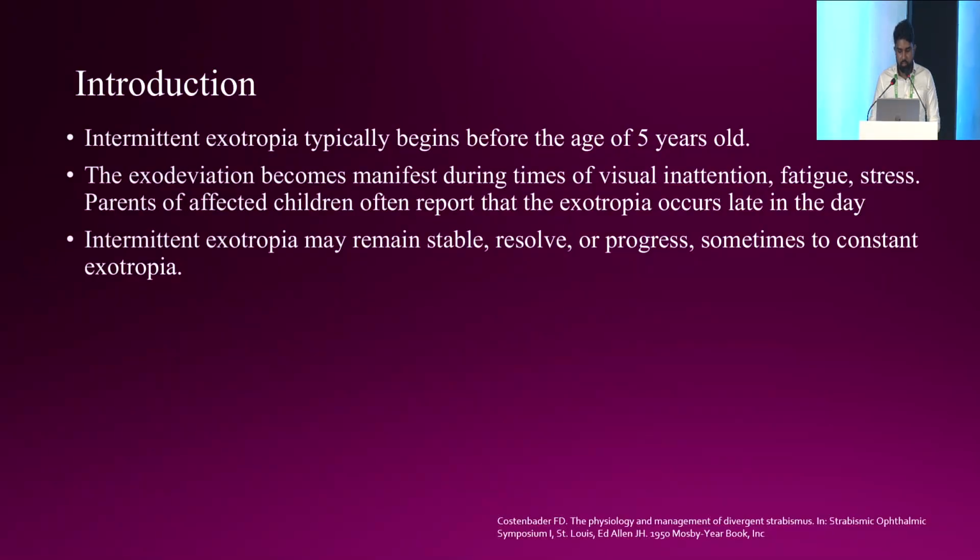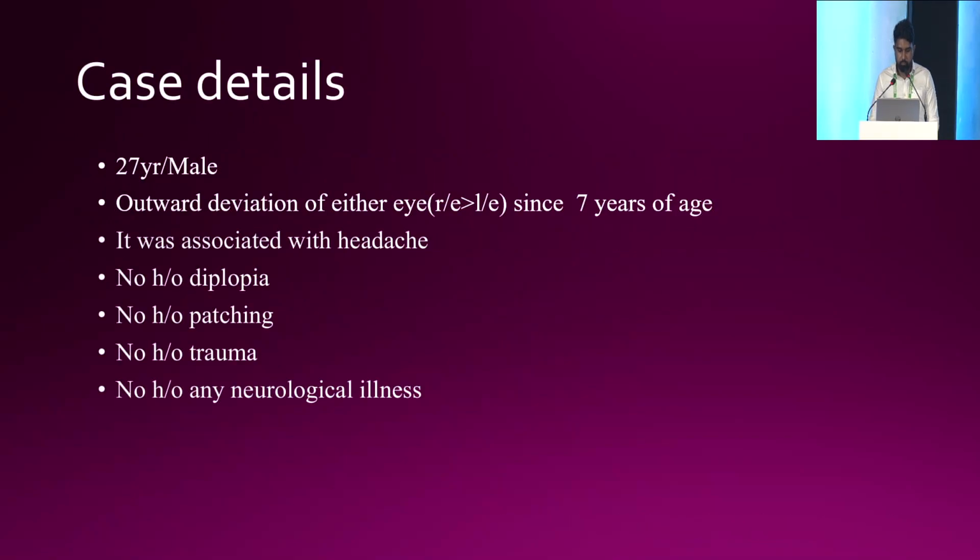Introduction. Intermittent exotropia typically begins before the age of 5 years. The exodeviation becomes manifest during times of visual inattention, fatigue, stress. Parents of affected children often report that the exotropia occurs late in the day. Intermittent exotropia may remain stable, resolve, or progress with time.